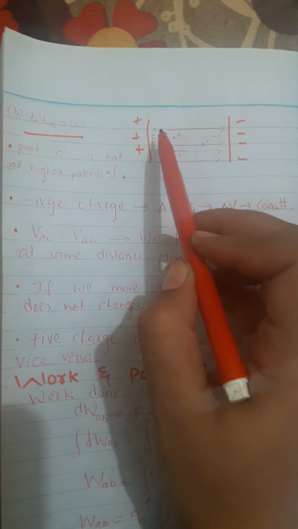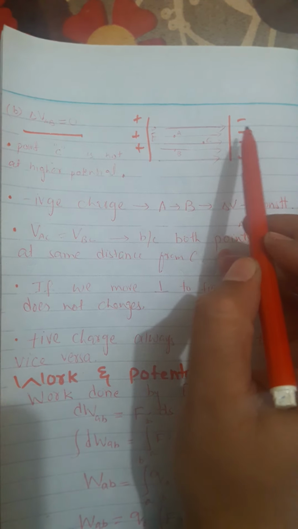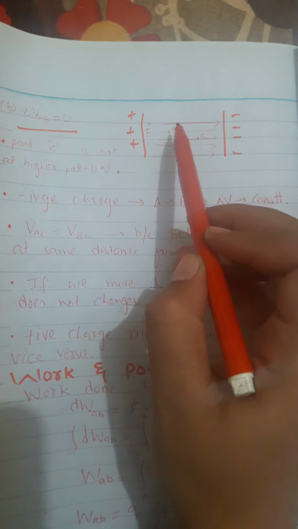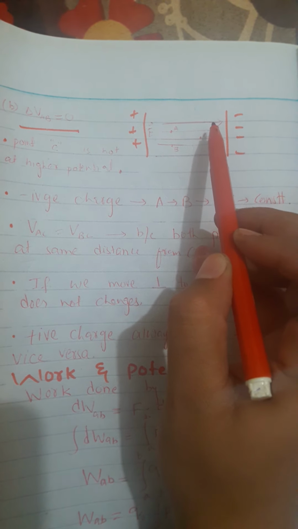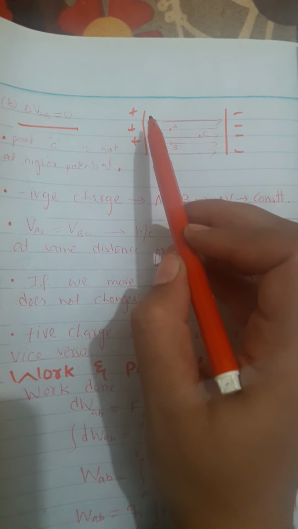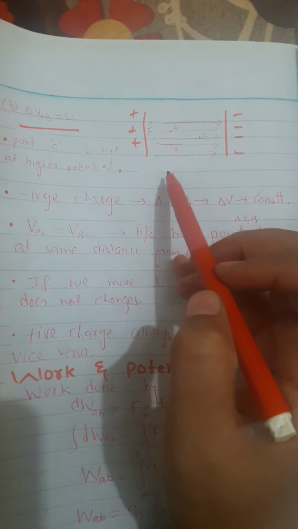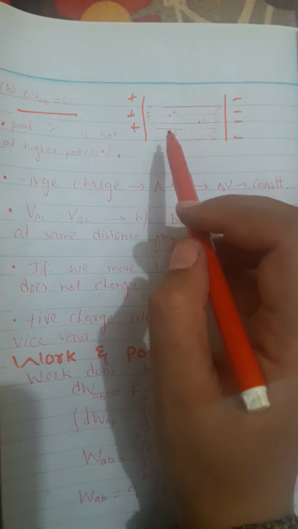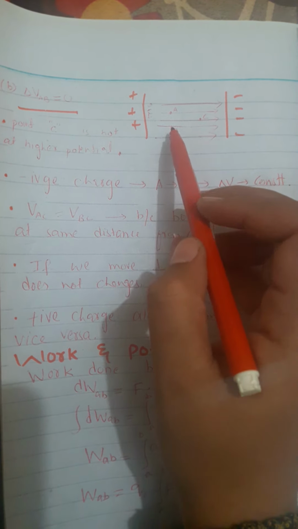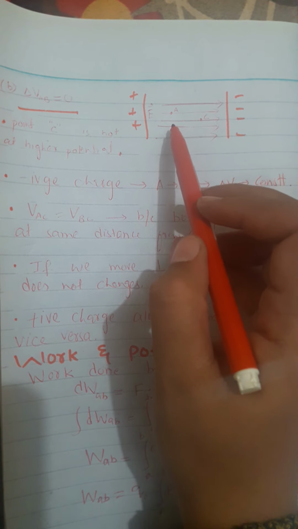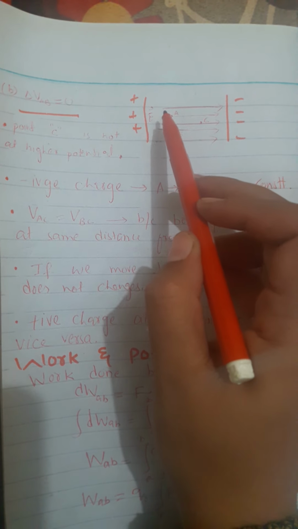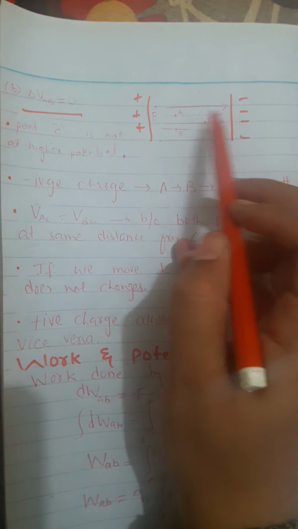If the charged particle is moving in the direction of the field, as we know that this is the low potential direction and this is the high potential direction, then its potential is decreasing. And if a charged particle is moving opposite to the field, its potential is increasing. But if a charged particle is moving perpendicular to the field, then its potential is neither decreasing nor increasing. So these two points are actually at the same potential. The two vertical points are at the same potential, because potential only changes if we move along the horizontal axis.